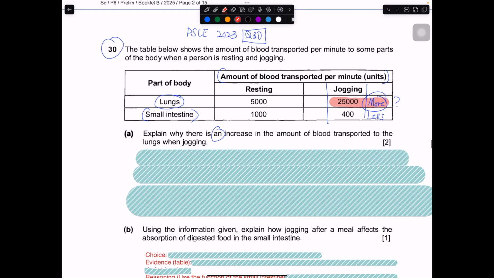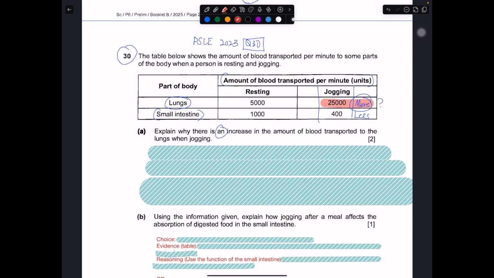So typically, most of the students, if they have done enough practice, will say that more oxygen-rich blood is transported to the lungs so that they can release more energy. But this is actually wrong, because over here they are talking about your lungs, or this your classic circulatory diagram, the heart and the body. If today this question is talking about legs, then you can talk about more energy, more oxygen-rich blood transported to the body to release more energy. Yes, that's correct. But this question is not talking about the legs. It's talking about the lungs.